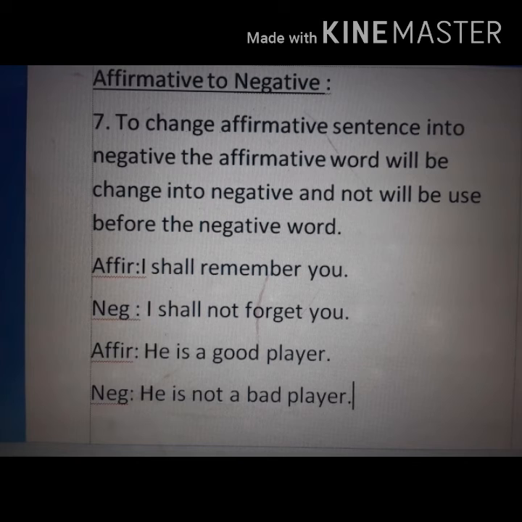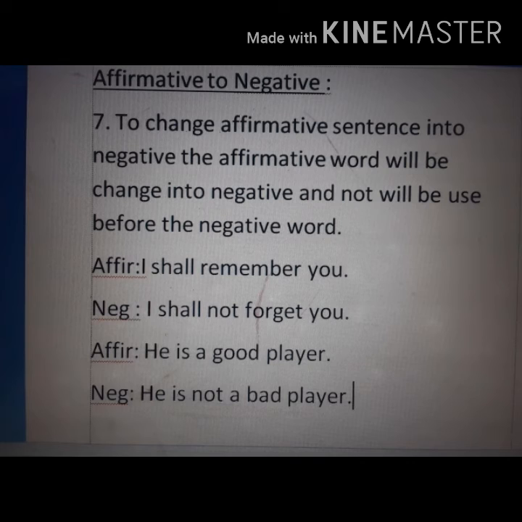That means if you have to change any affirmative sentence into negative, then you have to make the affirmative word into negative, and you have to take a no or not before the negative word. Then the sentence will be changed into negative, but the meaning will be the same.